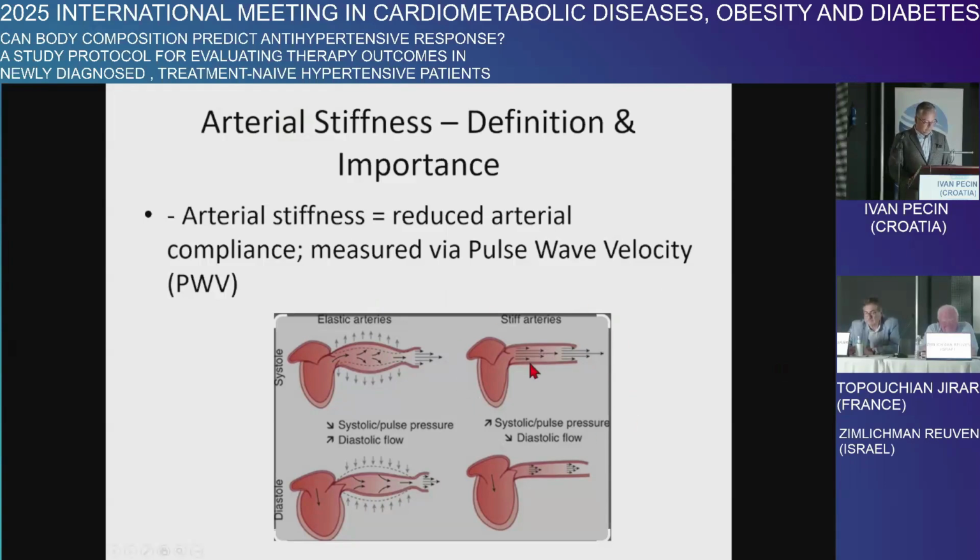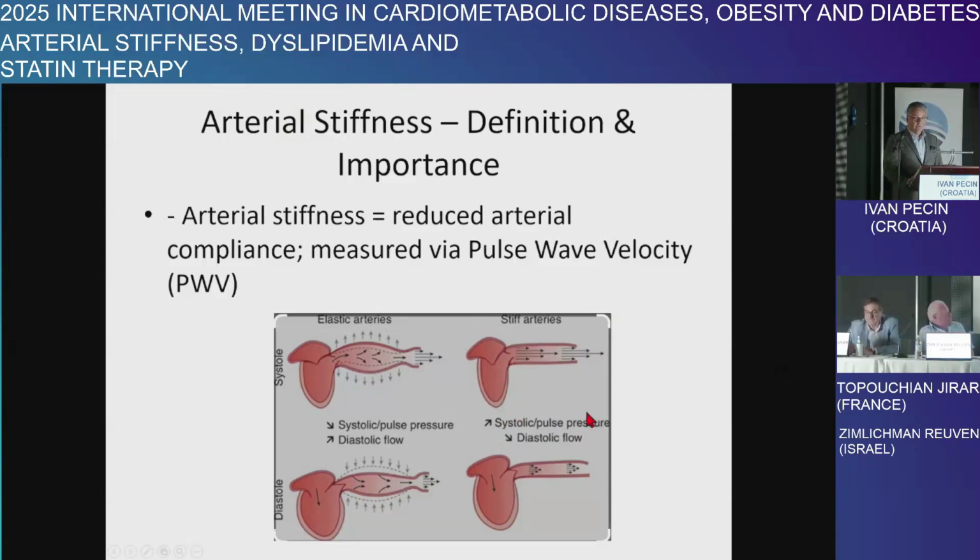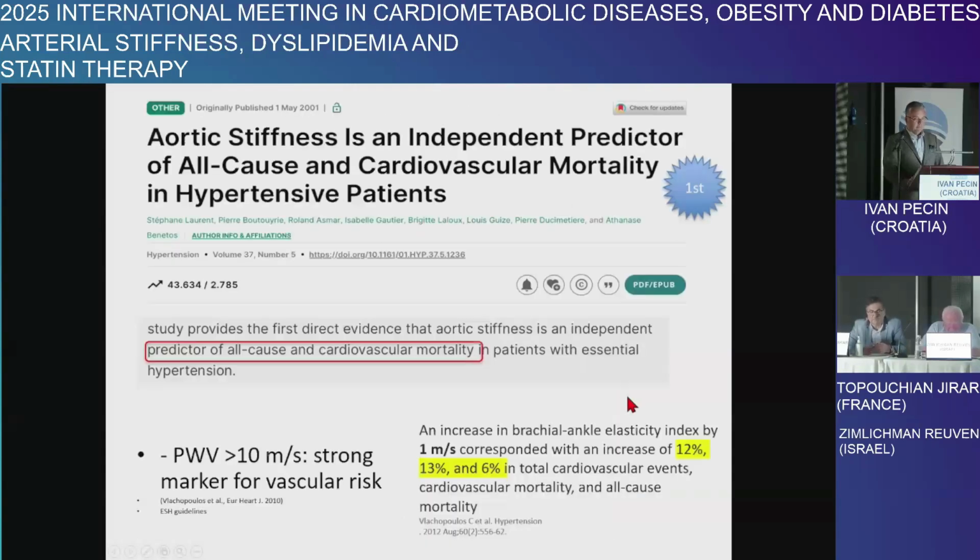And the main problem is that when the arteries are stiff, and they are for sure, there is elevated systolic pulse pressure and lower diastolic flow, and at the end, at the target organs, there is like a hit, a shock. One of the pathogenic mechanisms is activation of the renin-angiotensin system, and as a result, fibrosis. And fibrosis is irreversible, and you have target organ damage. So it's very well known, almost 25 years.